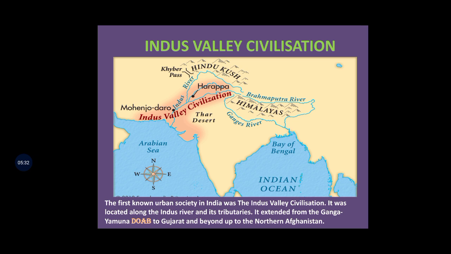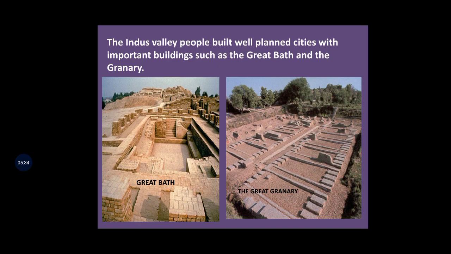Now students, the Indus Valley people built well-planned cities with important buildings such as the Great Bath and the Granary. You can see here in the picture the Great Bath and the Granary.